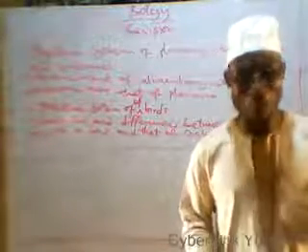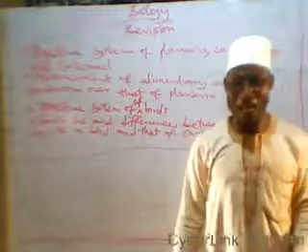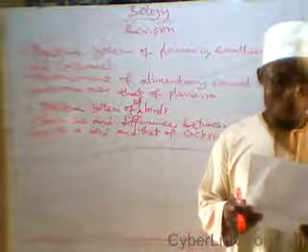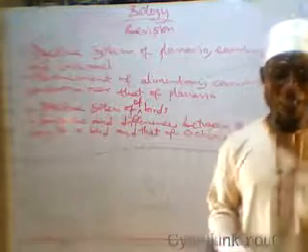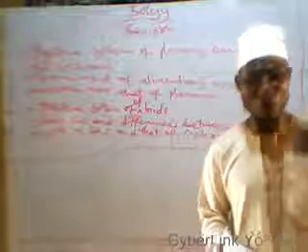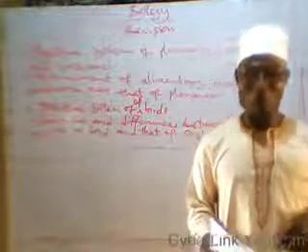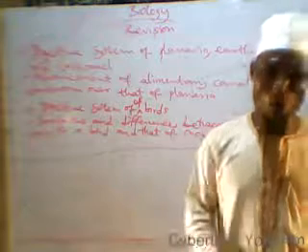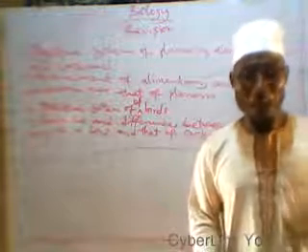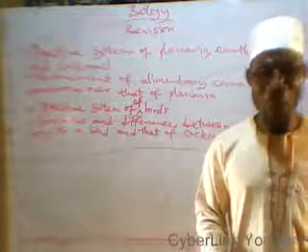I told you that when the concentration of carbon dioxide is higher in the cell than that of the water, and the concentration of oxygen is low in the cell, the carbon dioxide will diffuse out of the cell into the water, and oxygen will diffuse into the cell, and vice versa.